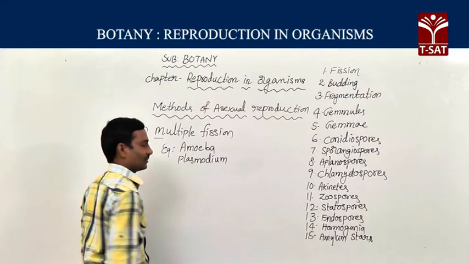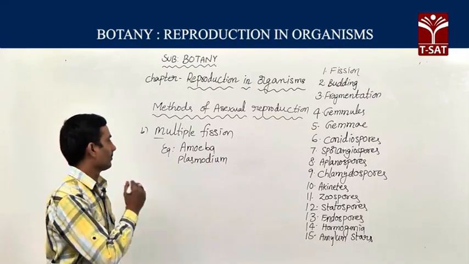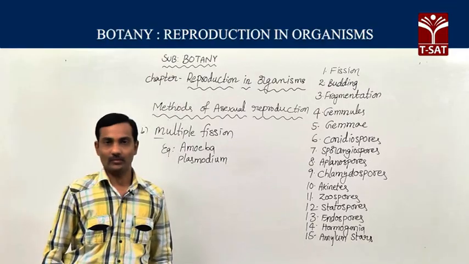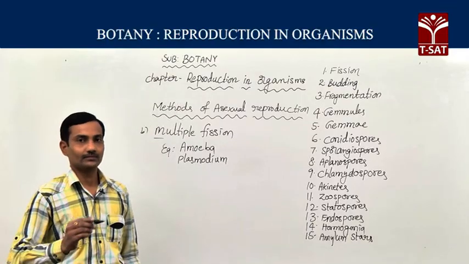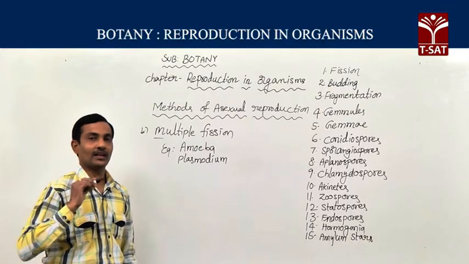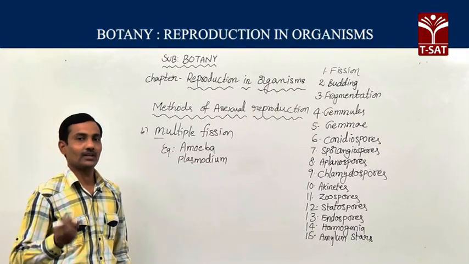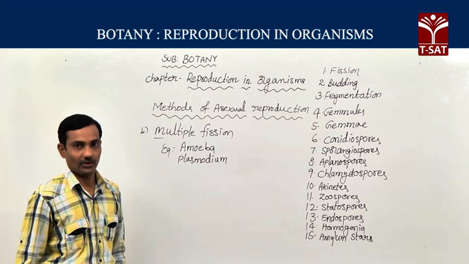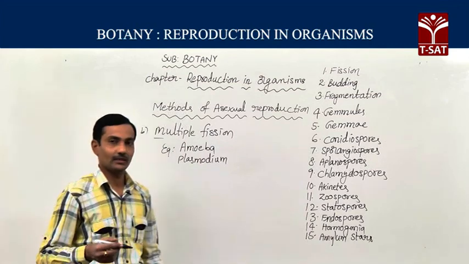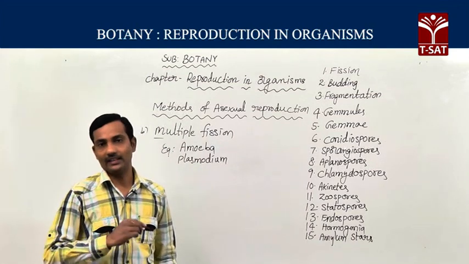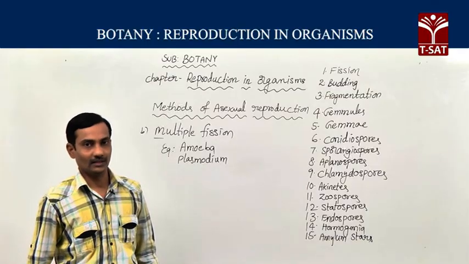In these organisms, we can observe the multiple fission method of reproduction. So multiple fission and binary fission are both types of fission method of reproduction. The offspring are identical to the parent cell.